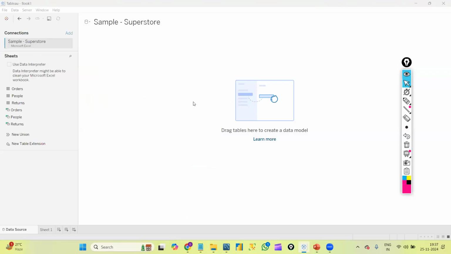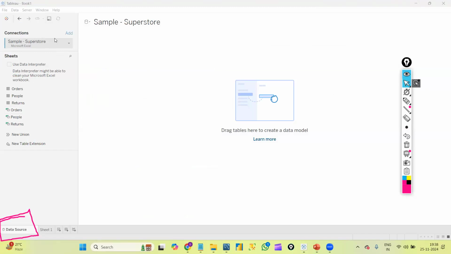Once we connect to any file, we get into the data source level, the data source page. You can see this towards the bottom left, right? What I did was connect to one Excel file, the sample superstore. That is what it is showing here. Below connections, I have Microsoft Excel sample superstore.